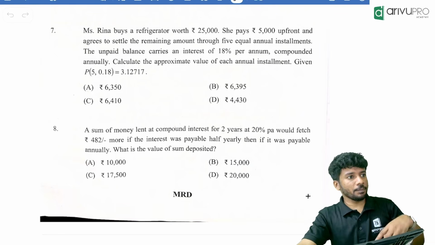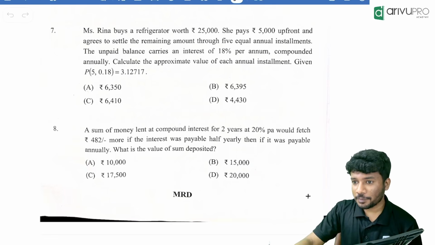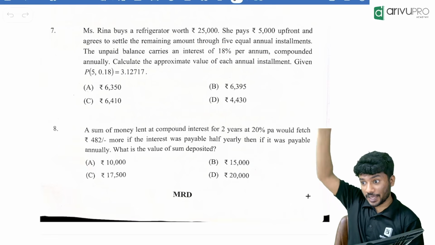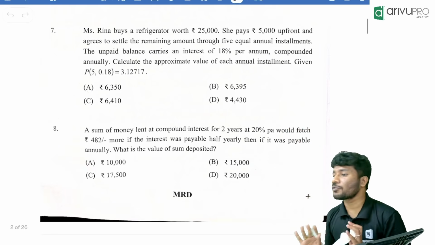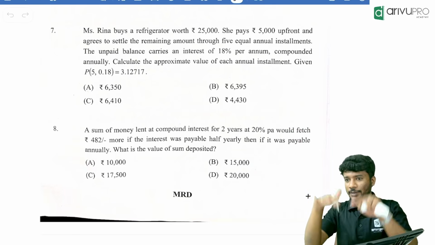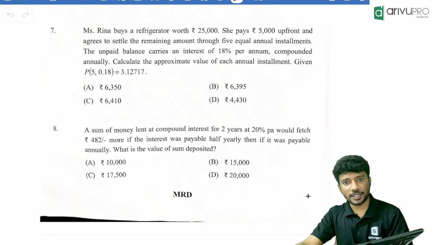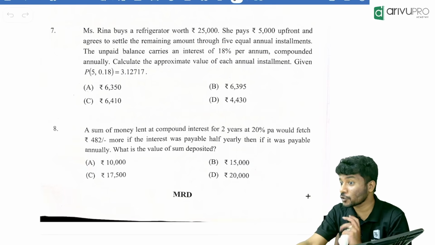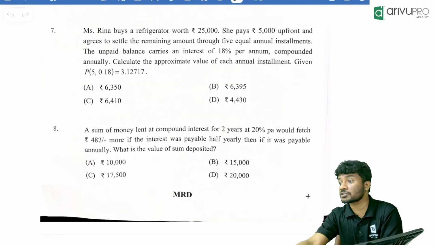Once that page is completed, I'll take the OMR sheet, then I will start looking at the paper and start marking. So I will save time. You can always go page by page. Rather than taking the OMR sheet and marking after every single question, that will not work out, you will lose time. The best method is to solve one page, then take the OMR sheet and mark everything. Solve the next page, take the OMR sheet, mark everything. So you will save at least 30 or 40 seconds per page because of that.